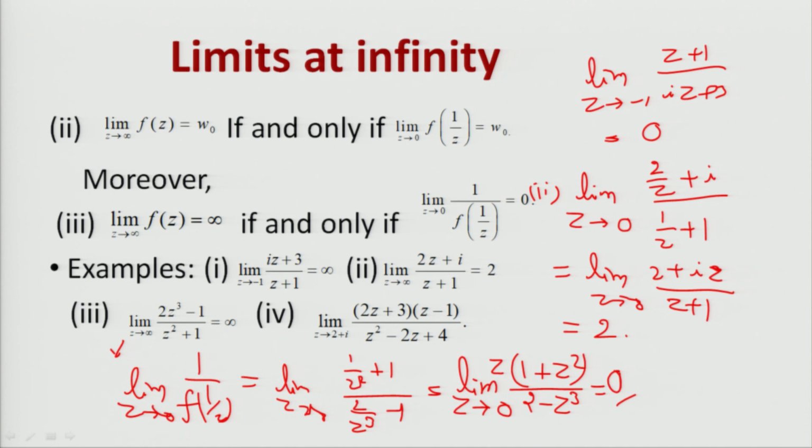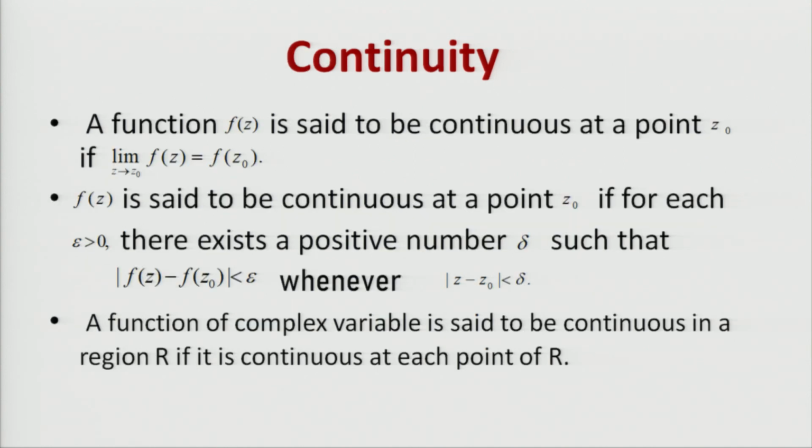You put the limit, because in the numerator there is a polynomial and in the denominator this is again a polynomial, and for this problem you can put the value of z in the limit and find the limit easily. Now, let us discuss continuity of a complex valued function.